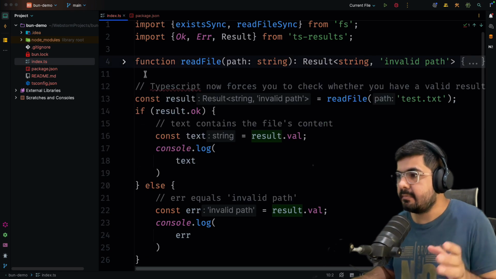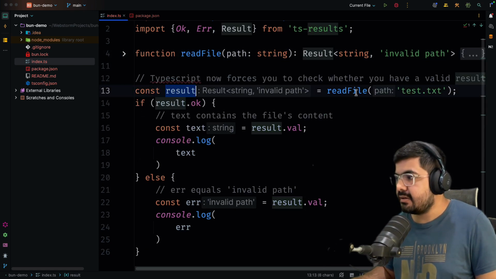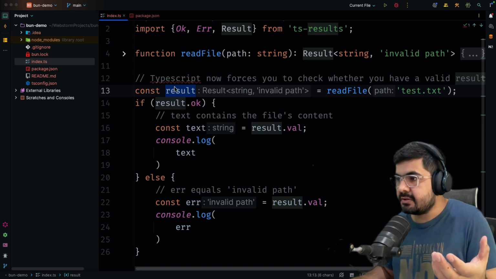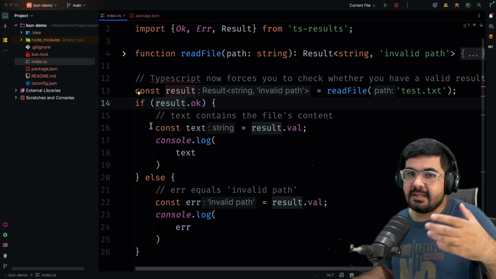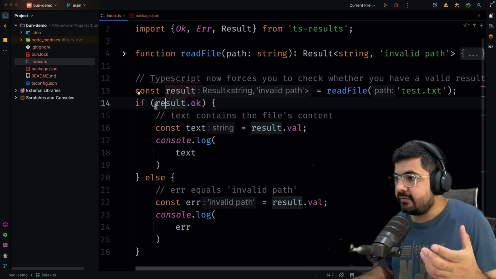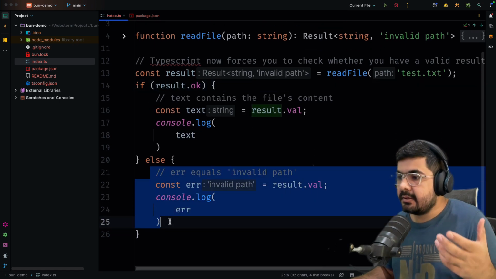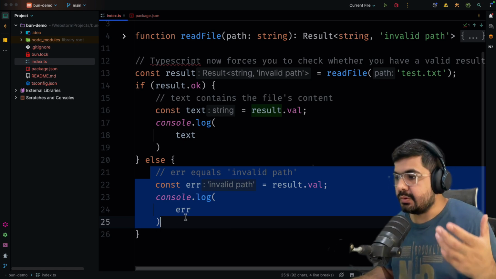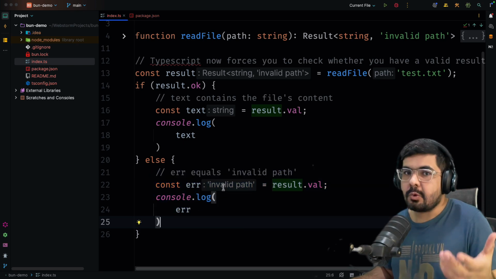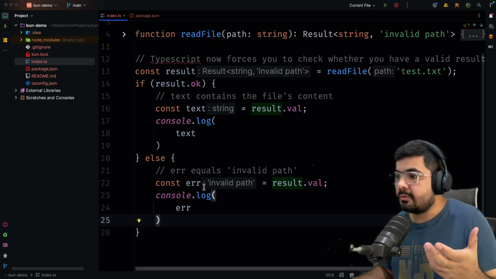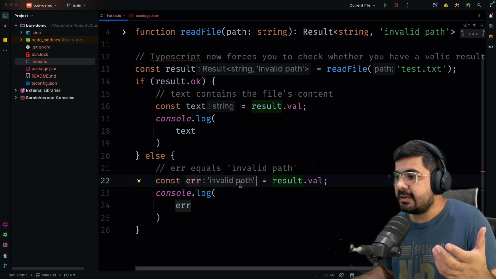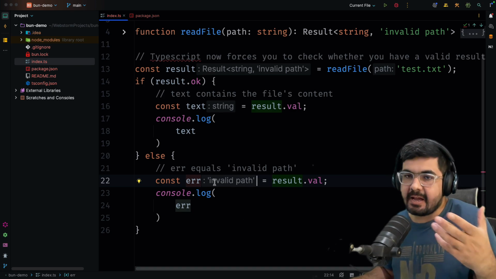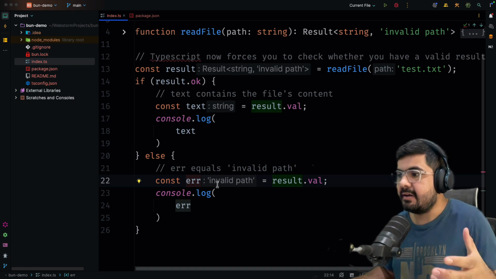So if you just collapse your function body, now instead of utilizing the result directly from that function, you have to check whether the result is okay. Then you can get the content of the file. But if the result is not okay, you can go and handle that error scenario separately by getting that hard-coded string of invalid path, right? Now, this is where I would say the typing helps a lot. And here you can see that TypeScript IntelliSense is automatically detecting that if the result is not okay, you will get an error of hard-coded string, which is invalid path, right?